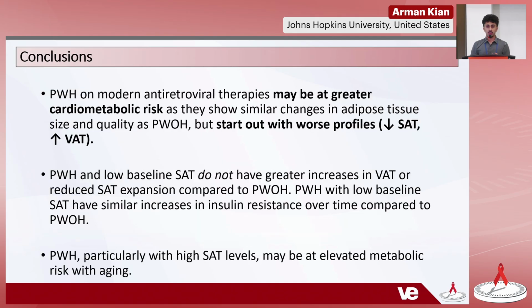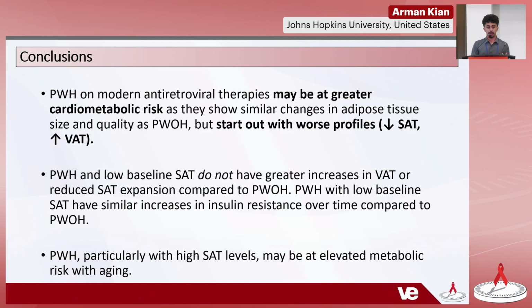And our conclusions here are people with HIV still might be at greater cardiometabolic risk because although they do show similar trajectories with aging, they do start out with worse profiles. So they do start out with reduced subcutaneous adipose tissue and increased visceral adipose tissue. And interestingly, people with HIV and low baseline SAT do not have greater increases in VAT or reduced SAT expansion compared to people without HIV.